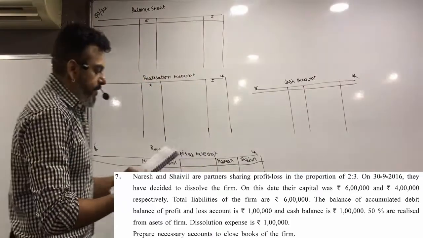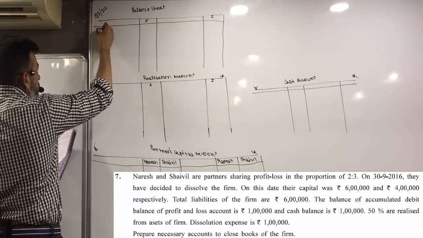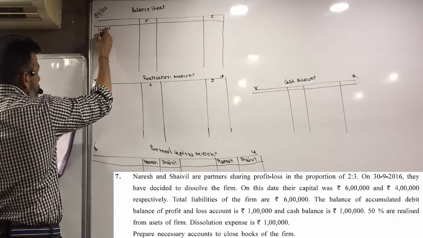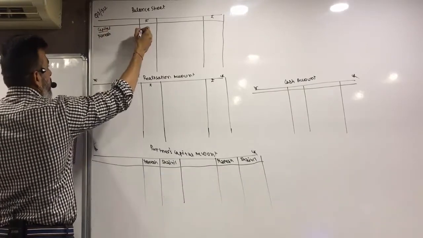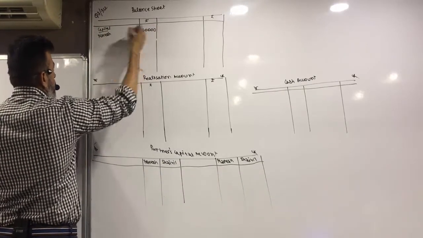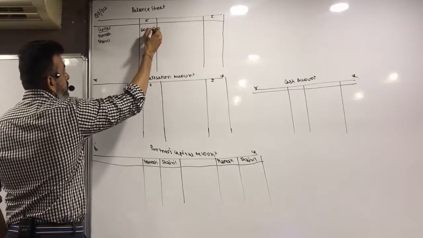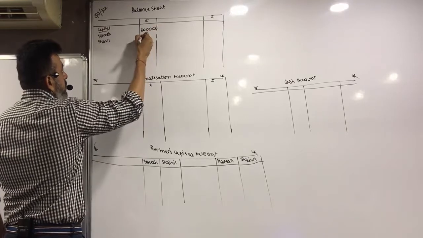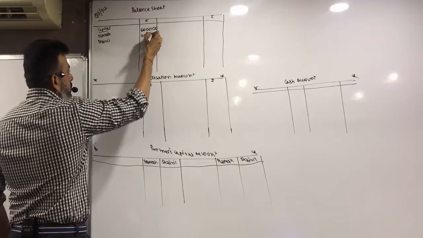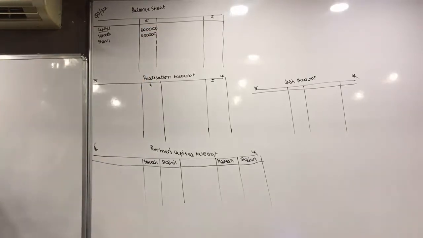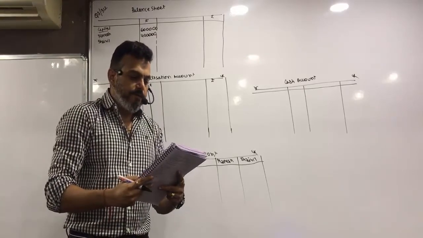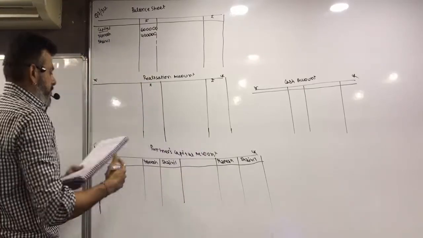So let's first write this capital. Naresh 6 lakh and Ch7 4 lakh. Total liability of the firm are 6 lakh.